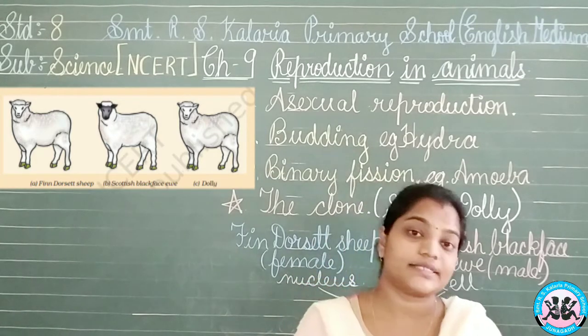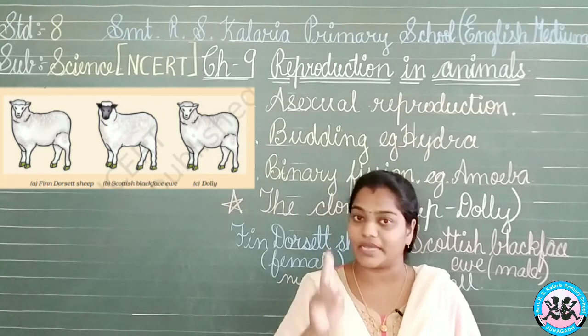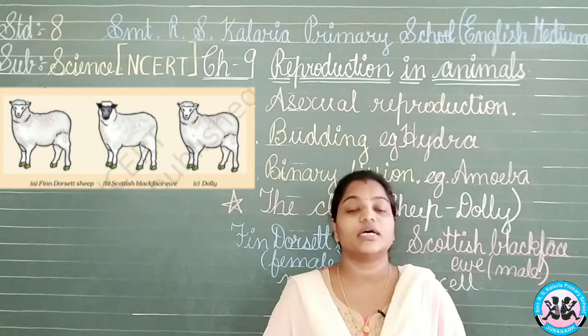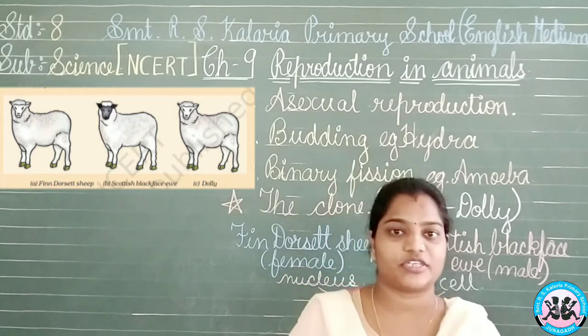Then we have seen about the asexual reproduction, where two systems we have studied, that is budding and binary fission, and then we turned to cloning. So this was about chapter number 9, that is reproduction in animals.